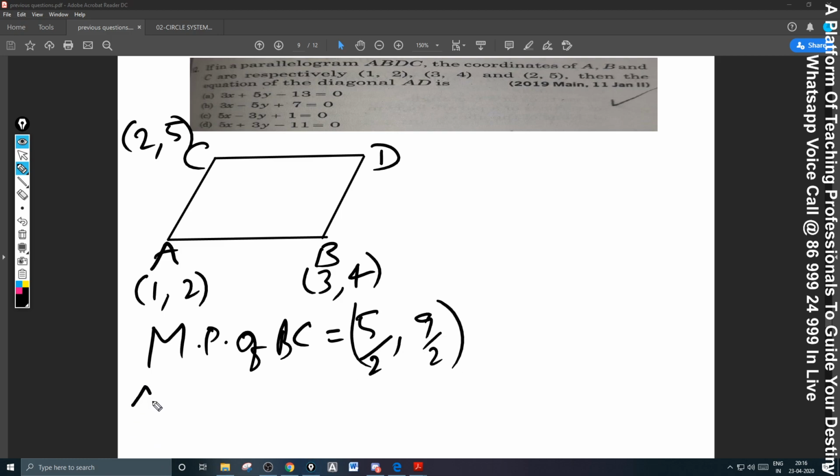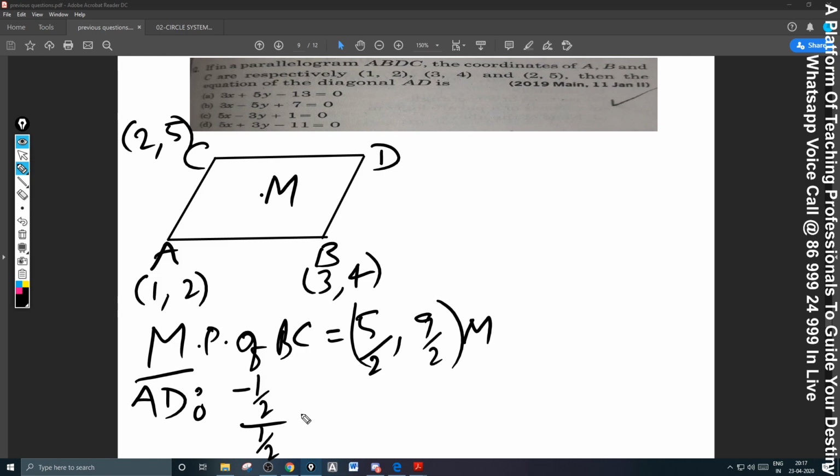Now we need the AD equation. Write the slope. This is the midpoint, which lies here. I am taking it as M. What is the AD equation? Write the slope, that will be better. 9 by 2 minus 5 minus 1 by 2, divided by 5 by 2 minus 2, 1 by 2.